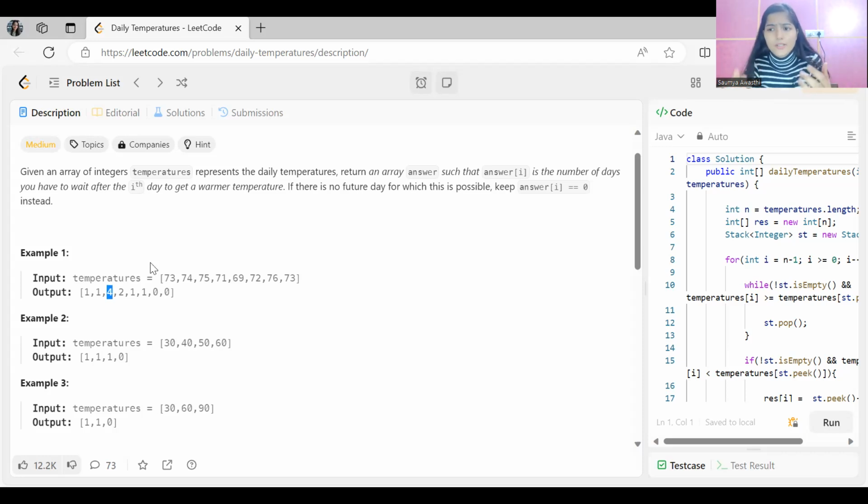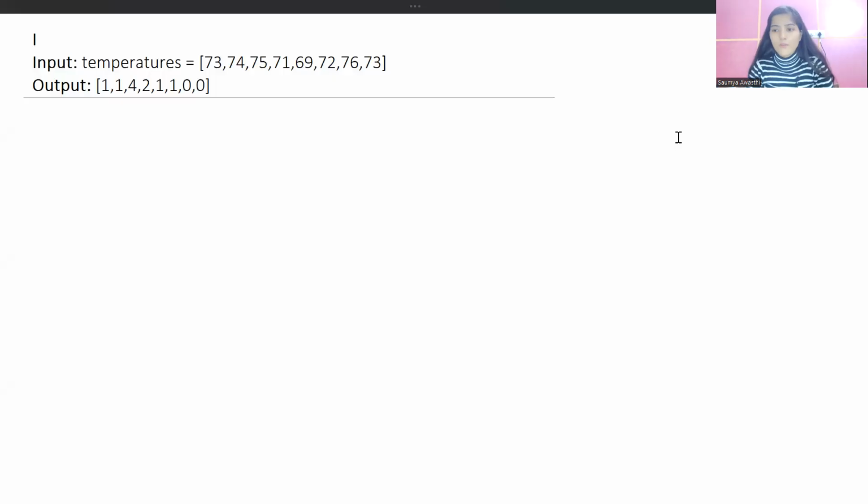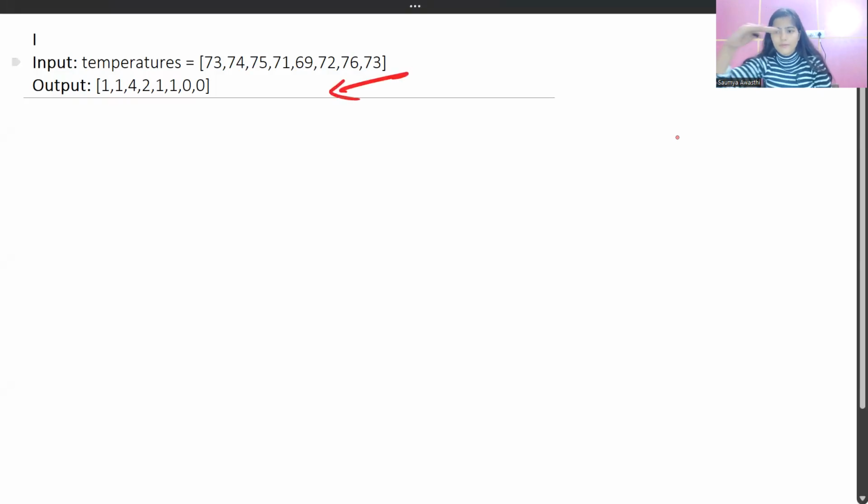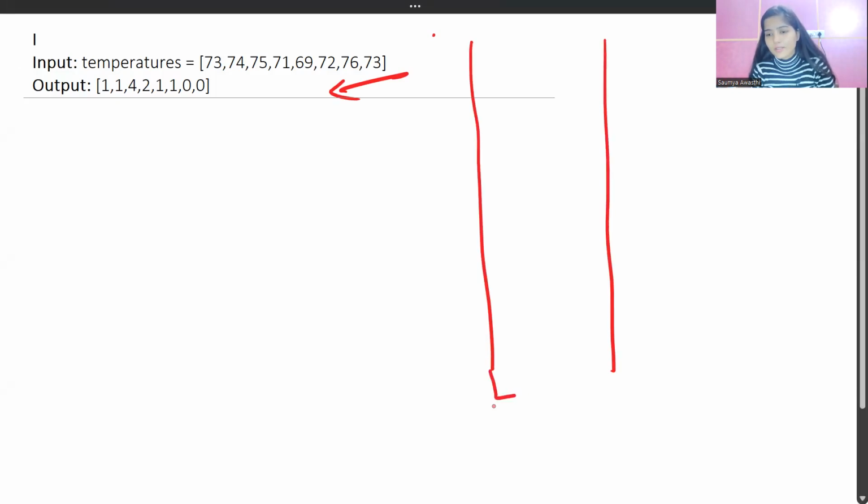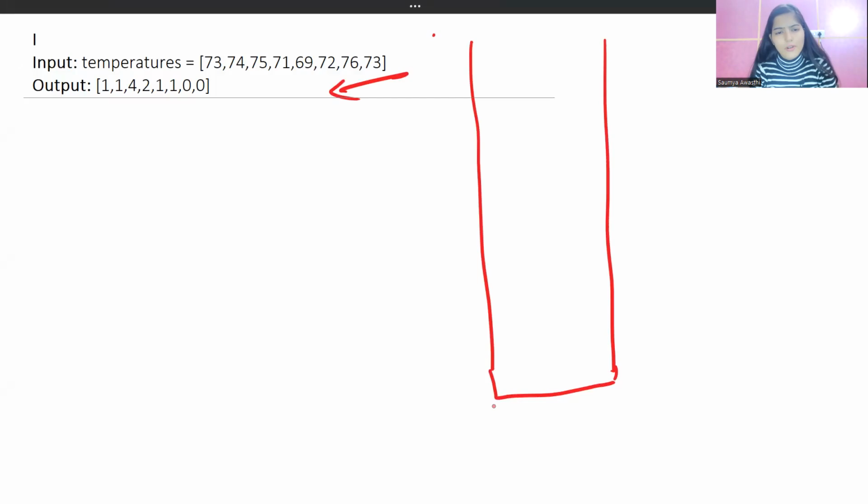Let's discuss it more clearly to get a better understanding. Now what we will do is start our iteration from the end, from right towards left. I said we will use a stack here, and what we are going to put in that stack is the index. Let me just use this one: 0, 1, 2, 3, 4, 5, 6, 7.